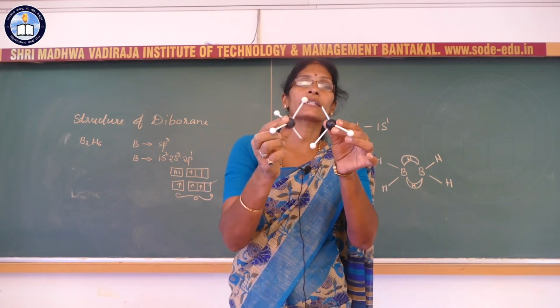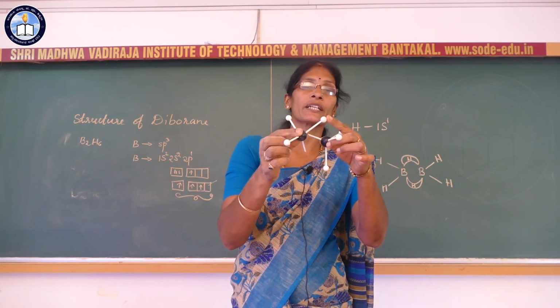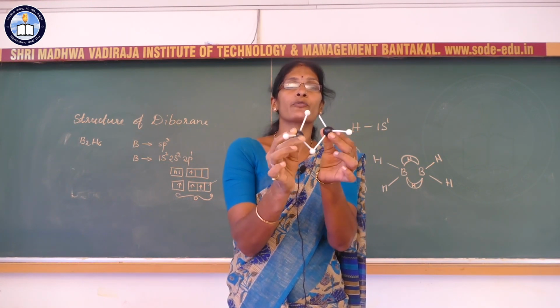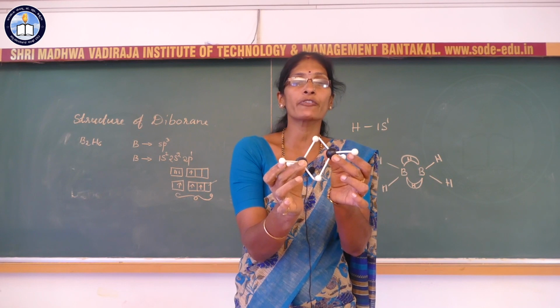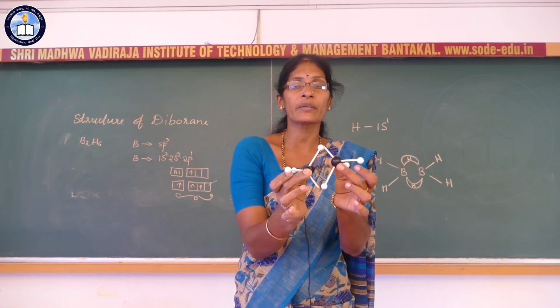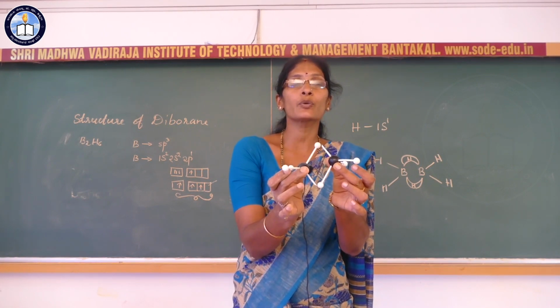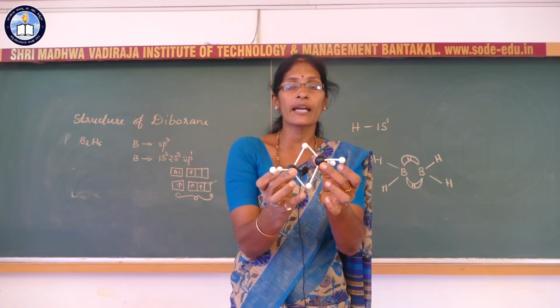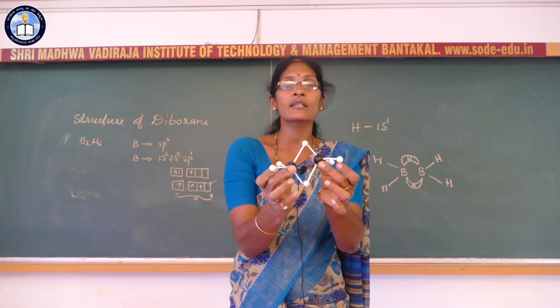Here, this is the s orbital of hydrogen and the sp3 hybrid orbital, and it forms the bond like this. So you observe the 4 terminal hydrogen atoms and the 2 bridged hydrogen atoms, one above the plane and another below the plane.